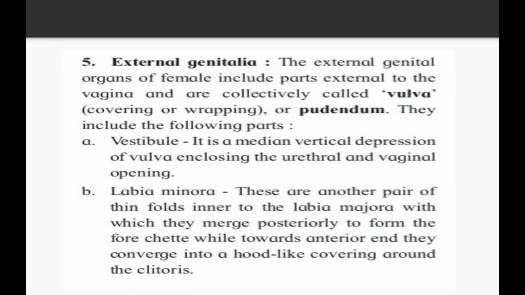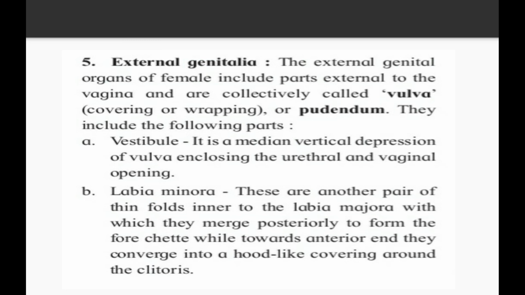Now the fifth portion of the female reproductive system is the external genitalia. Let's see. The external genitalia of the female include parts external to the vagina and are collectively called the vulva, that is a covering or a wrapping, or pudendum. Pudendum is also one of the names for external genitalia, but vulva is the widely used name. They include the following parts. There are 5 parts of external genitalia.